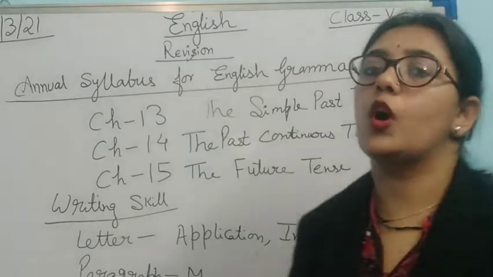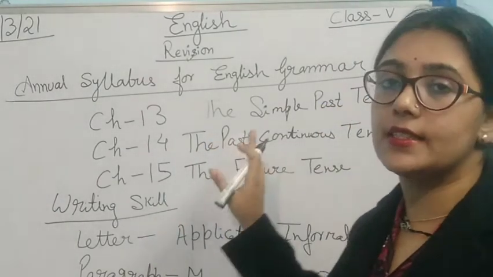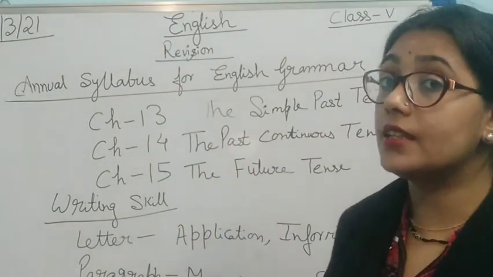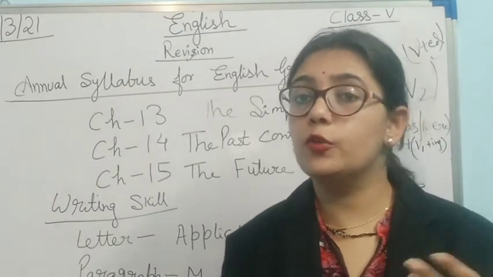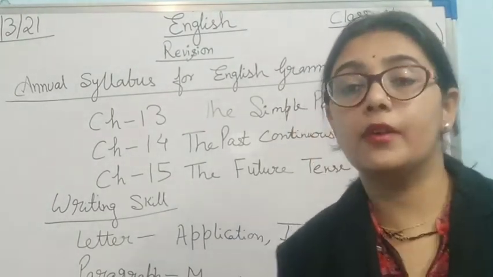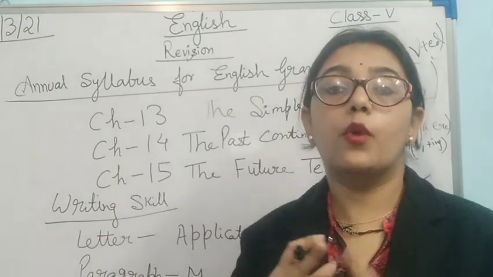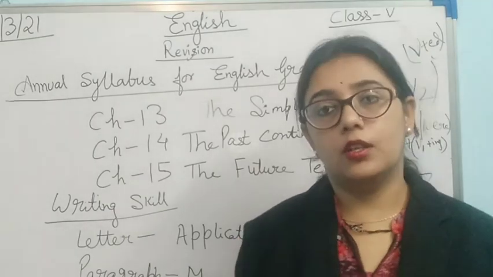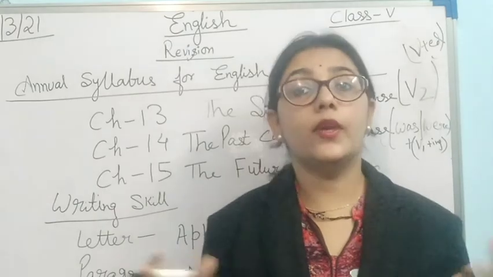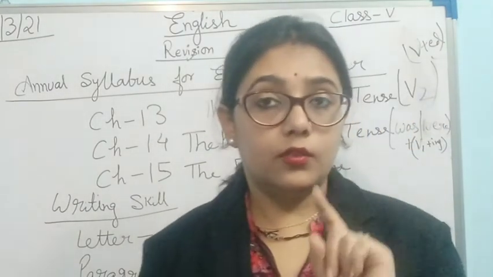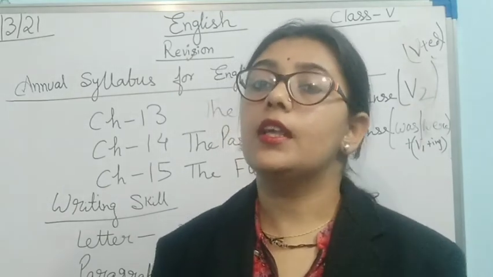Now, where to use was and where to use were? In the previous video, when I taught this lesson, the past continuous tense, I clearly explained where to use what. But today I am going to summarize it. So, was is used with single person and were is used with plural person. I was doing something, they were doing something. Was is used with single person and were is used with plural person.